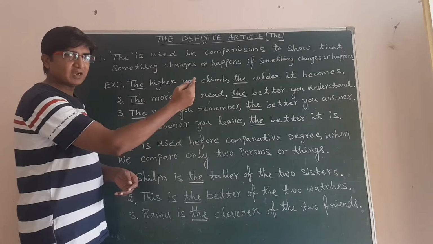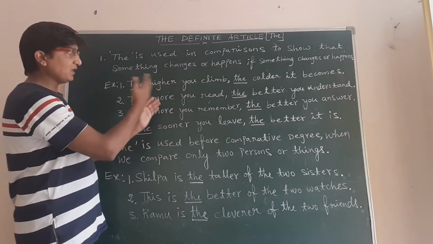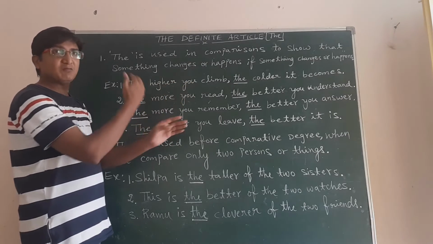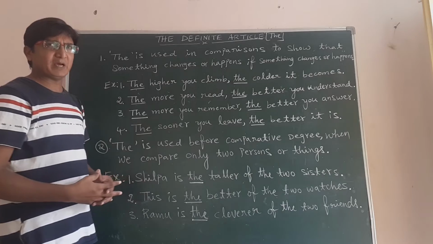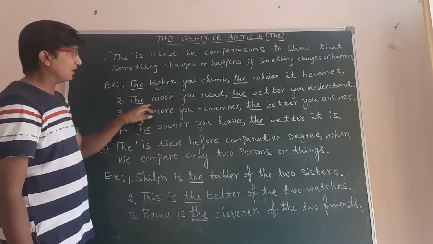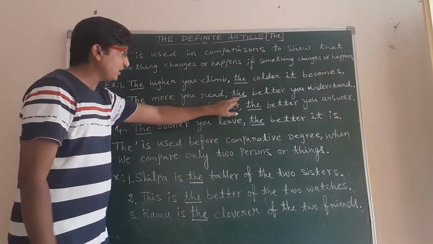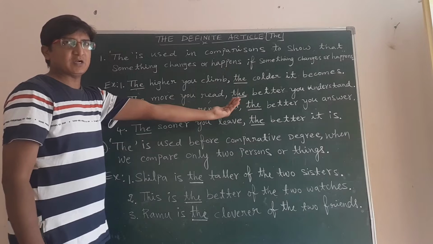You understand whatever you are reading better. So if something happens, something will happen. We use the in comparisons like this. Here we can find the use of the here and even the here. The more you read, the better you understand.